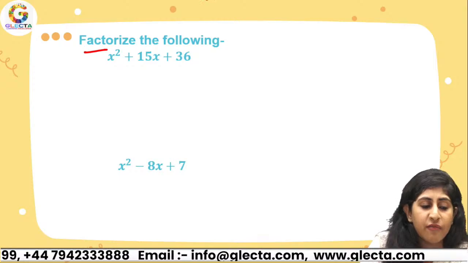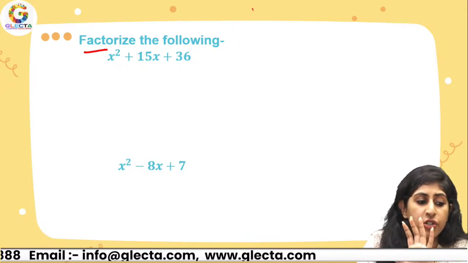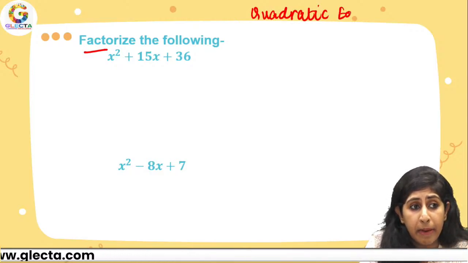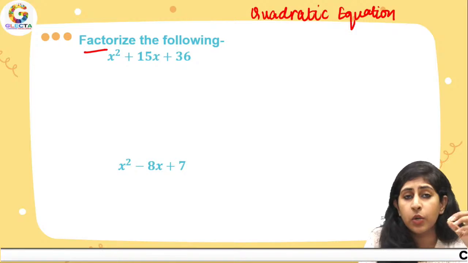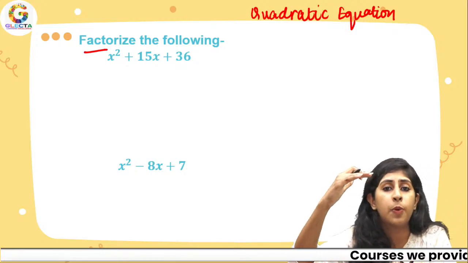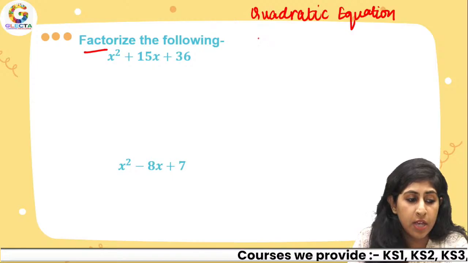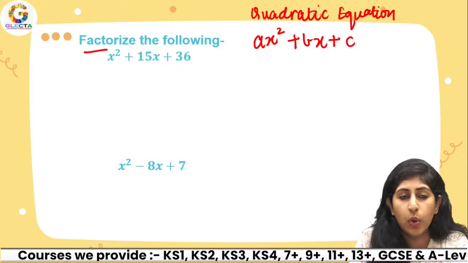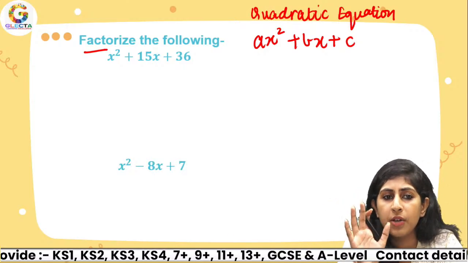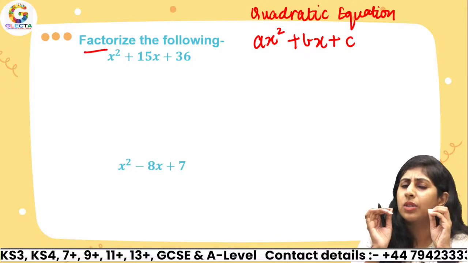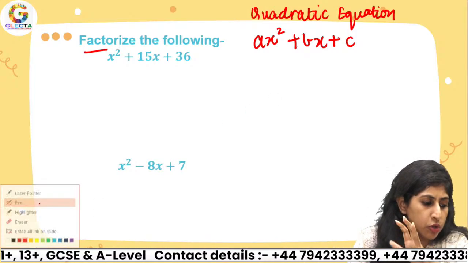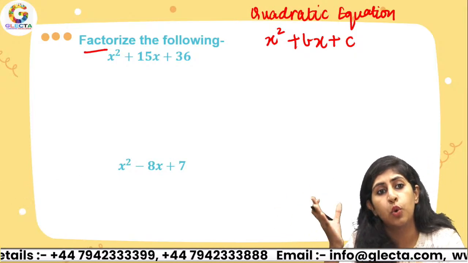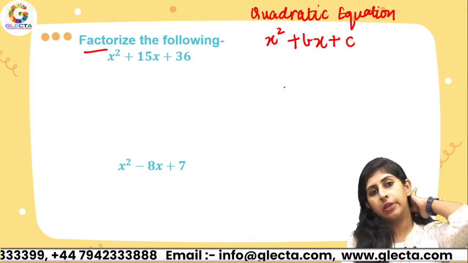So whenever I have my quadratic equation, now first of all understand the concept of quadratic equation. Like I told you in the beginning of the class, quadratic equation is an equation when the highest power of the variable is 2. So the general form of quadratic equation is this: ax square plus bx plus c, right? So I'm just telling you a simple way. Whenever you do not have any a, or let's say a is equal to 1, and you have this equation, you want to factorize it, what exactly are you going to do?